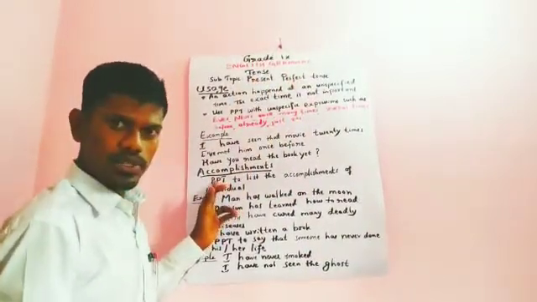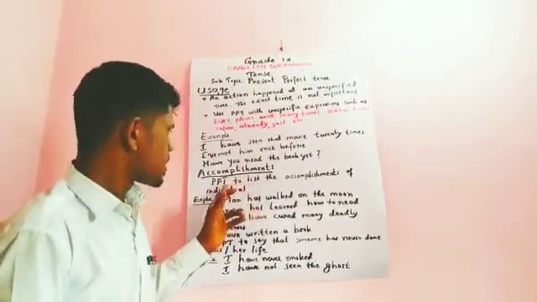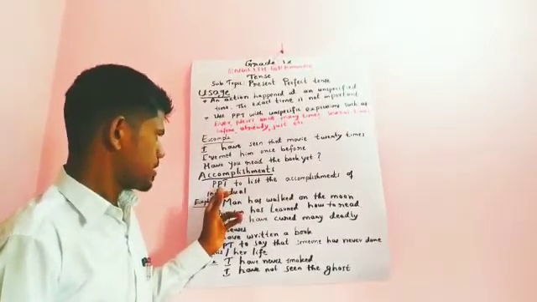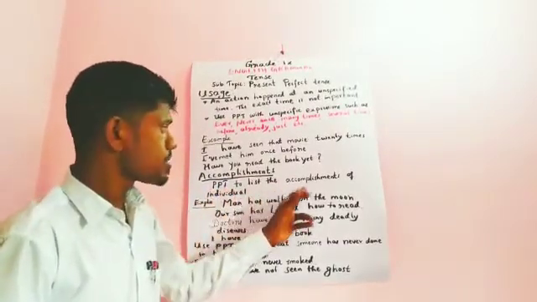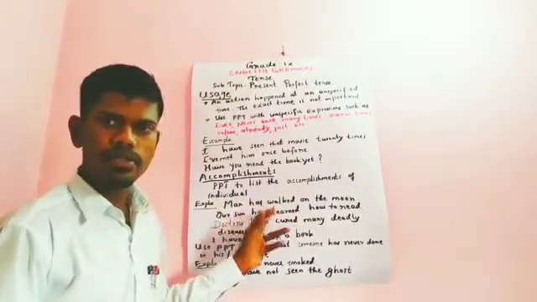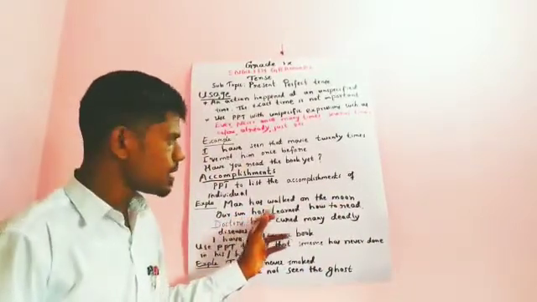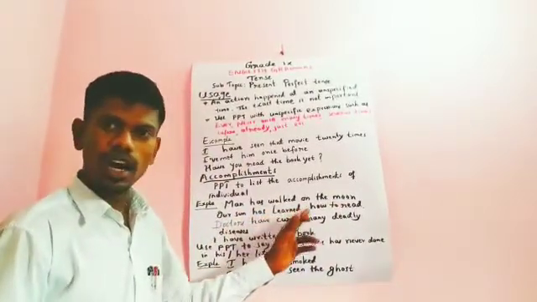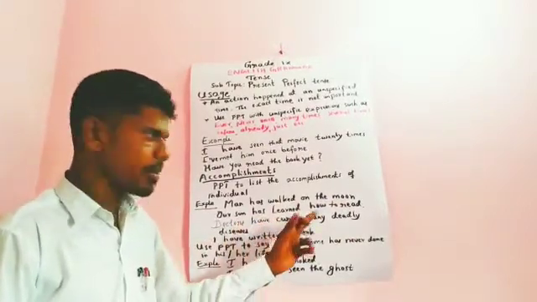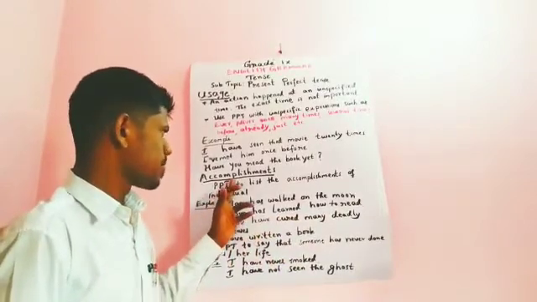The second usage is that when we are going to talk about accomplishments, we can use present perfect tense to list the accomplishments of an individual. For example, man has walked on the moon. Our son has learned how to read. Doctors have cured many deadly diseases. So at that time we can use these accomplishments.